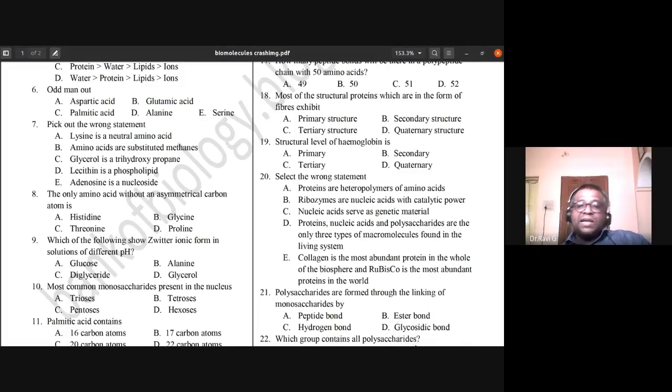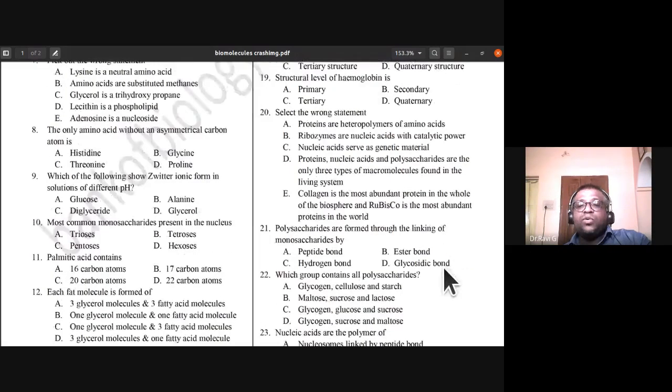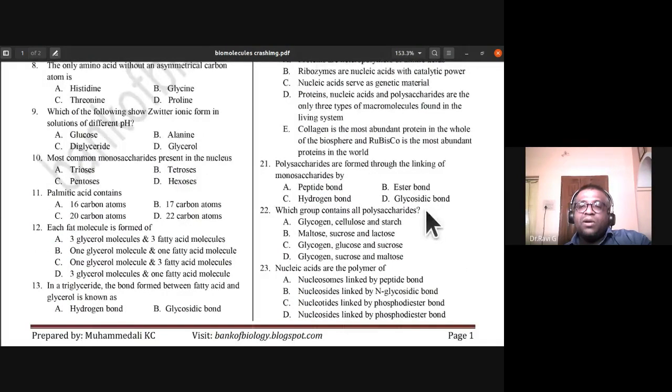So the monosaccharides are going to link together by glycosidic bond to form polysaccharides. So which group contain all polysaccharides? Glycogen, cellulose, and starch; maltose, sucrose, and lactose; glycogen, glucose, and sucrose; glycogen, sucrose, and maltose. See, glycogen, cellulose, and starch, they are all polysaccharides. So 22nd, A is the answer.